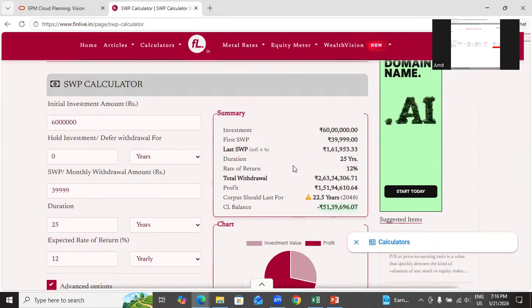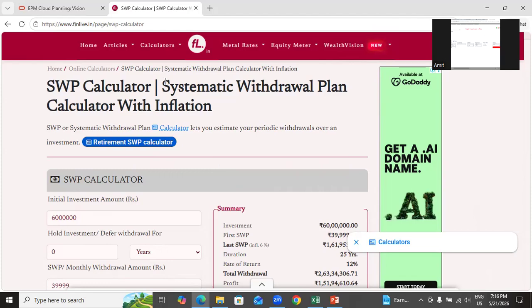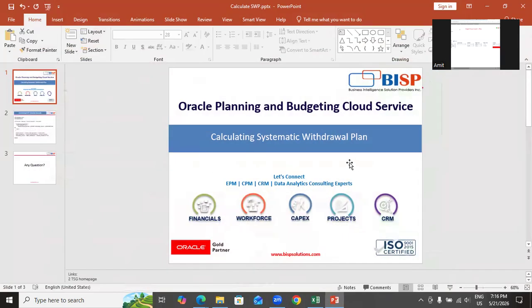So when you're doing retirement planning, this is a good use case. And the same scenario I built in Oracle planning. So this code and this code I put in my comment, you guys can copy paste and read in the same example. Two more videos lined up for the same. In one case, I'll talk about inflation rate, and probably I'll recalculate the same thing month over month rather than year over year. That's it for today.